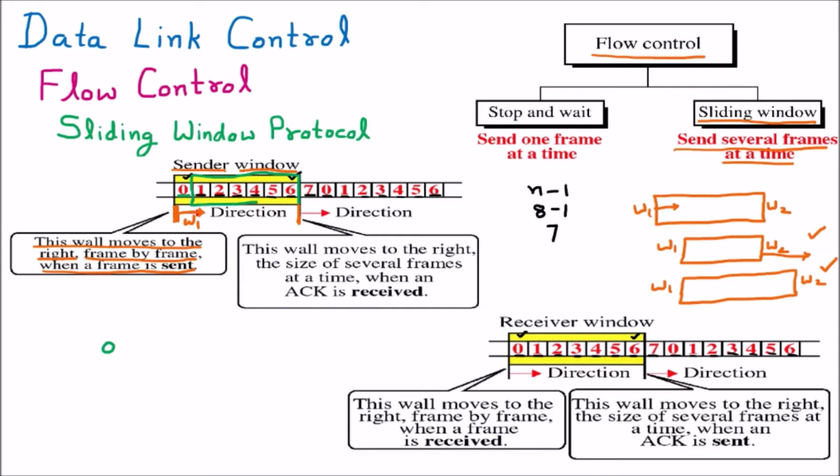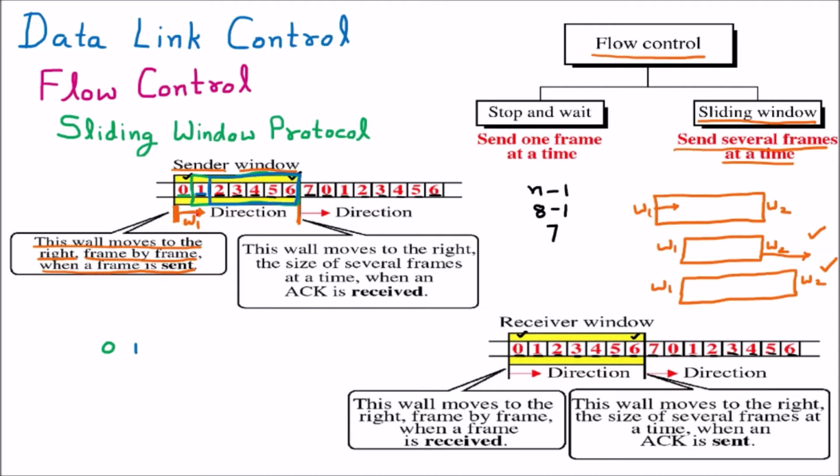Now afterward we are assuming that another frame is sent. We assume that 1 is sent. So if I am sending 1, then again the wall is moved. So this way the window is going to contract. The size is going down.